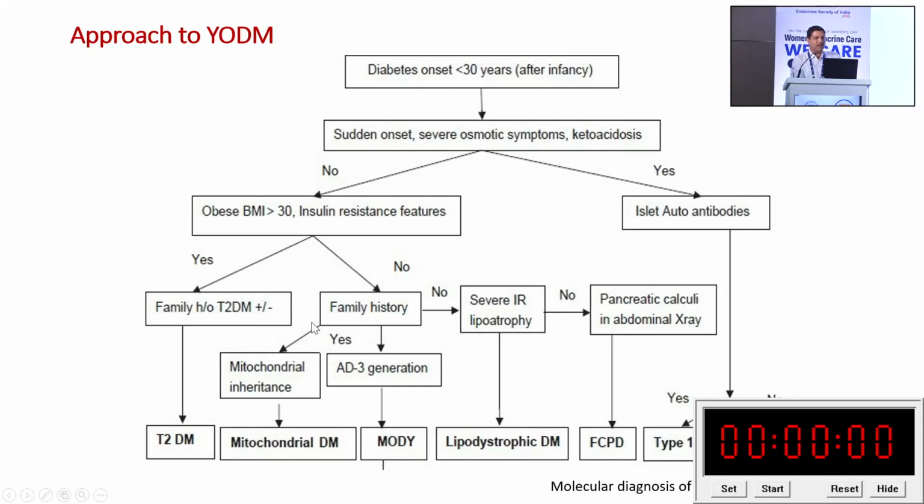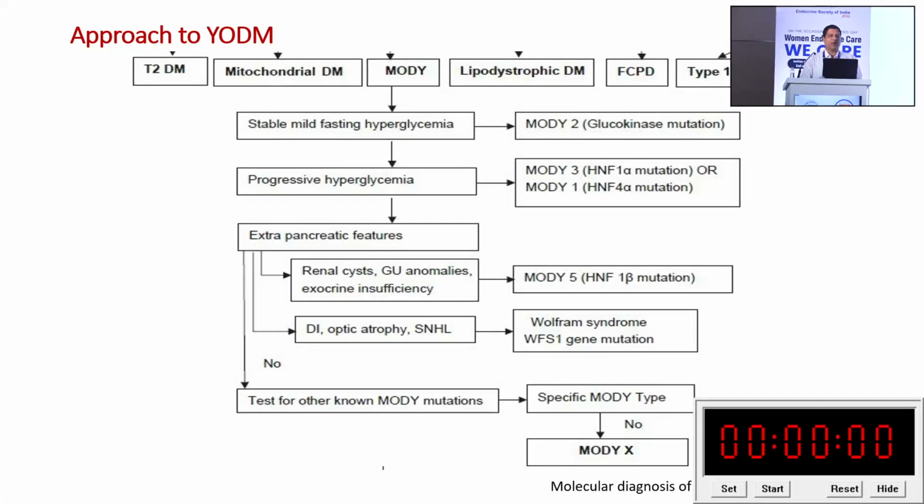If there is no family history, then you can have a mitochondrial inheritance, and it will be mitochondrial diabetes. If 3 successive generations are affected, it could be MODY. Again, if there is severe lipodystrophy or lipoatrophy, then you can have lipodystrophic diabetes. From the MODY point of view, if there is stable mild fasting hyperglycemia, it could be MODY 2. If there is progressive hyperglycemia, then it could be MODY 1, 3, 4. If you are having typical pictures like renal cyst, genitourinary abnormalities or exocrine insufficiency, then we are dealing with MODY 5. If there is optic atrophy or sensorineural hearing loss, then you are dealing with Wolfram syndrome. If you have done everything and you are not getting anything, then it is MODY X.